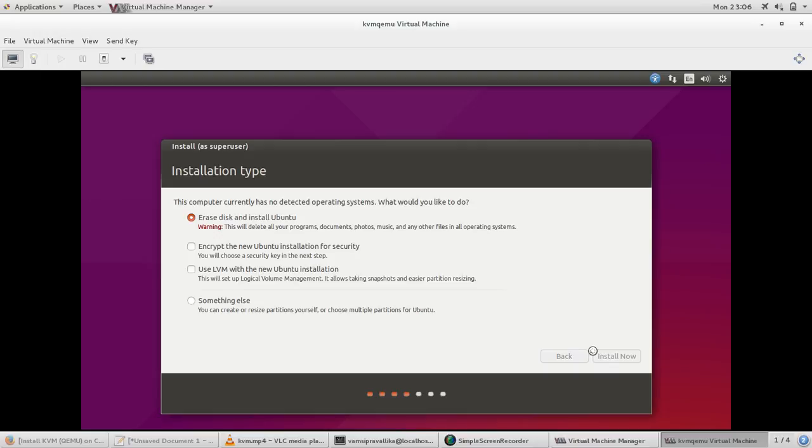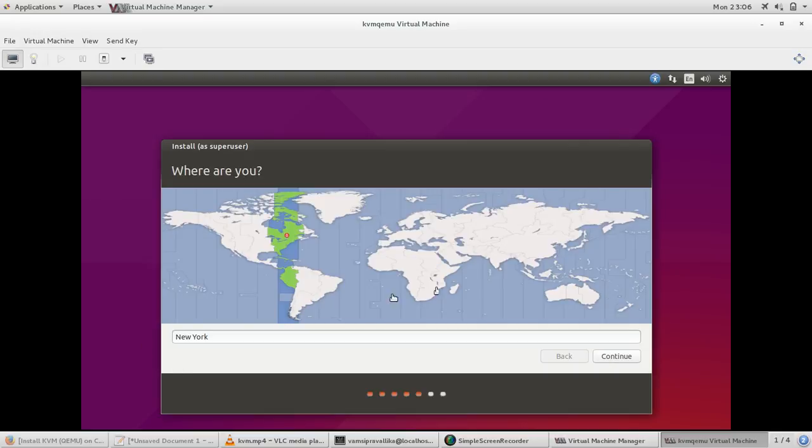We have to check the partitioning of the OS and all, or otherwise we can choose randomly. Click on Kolkata and continue.